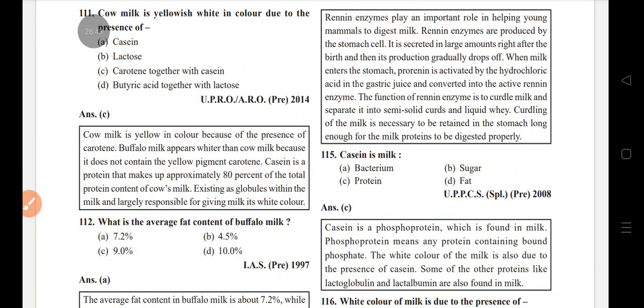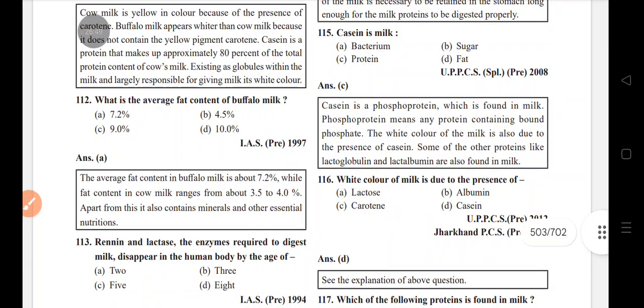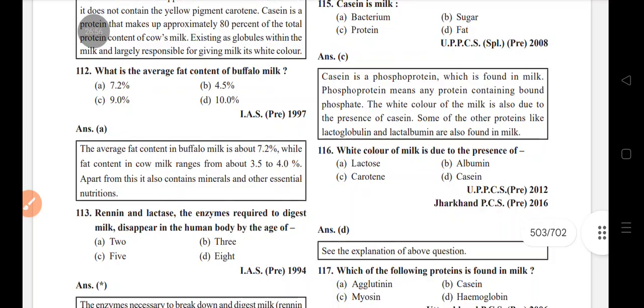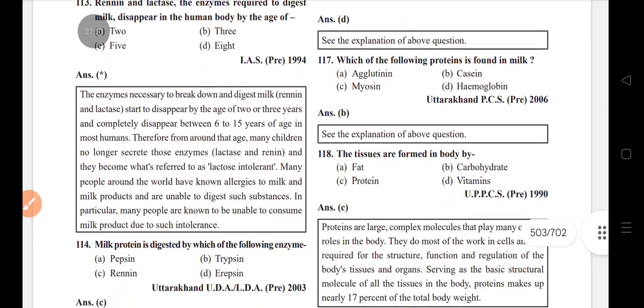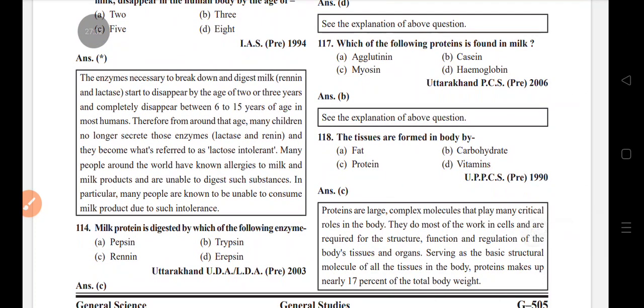Cow milk is yellowish white in color due to the presence of carotene together with casein. Average fat content of buffalo milk is 7.2%. Rennin and lactase, the enzymes required to digest milk, disappear in the human body by the age of 6 to 15 years. Milk protein is digested by which of the following?